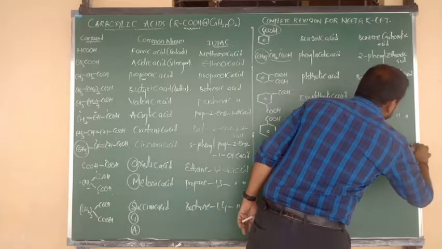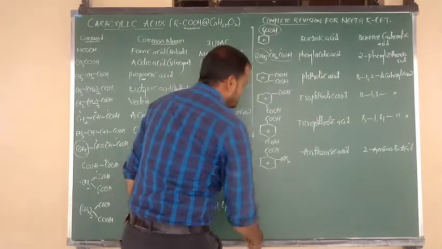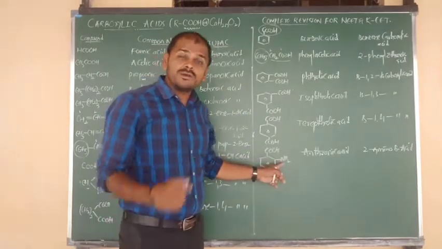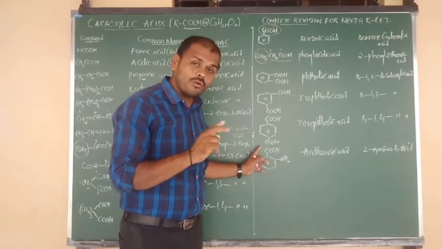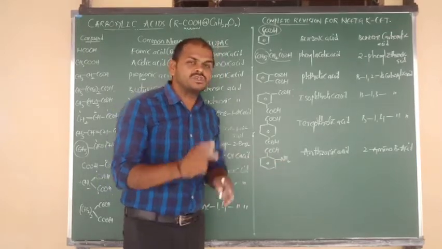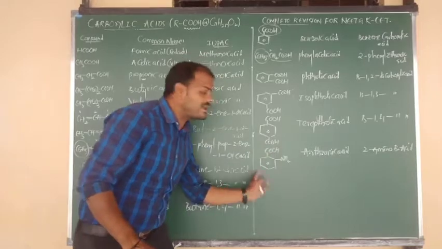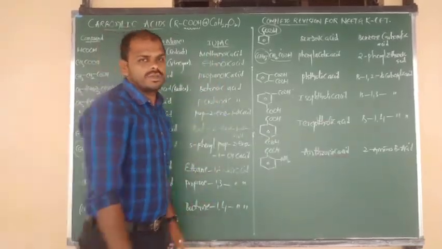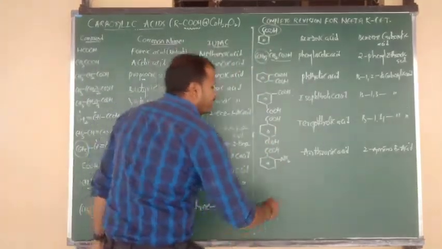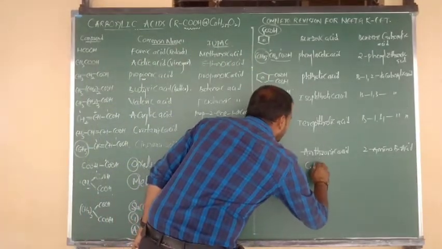2-amino benzoic acid. Right. So in place of NH2, now I want to write CH3, and COOH the same. Just in place of NH2, I am writing CH3. That is called toluic acid or 2-methyl benzoic acid. Like that also you can consider. Okay beta? Good. Here I want to tell you a hint.